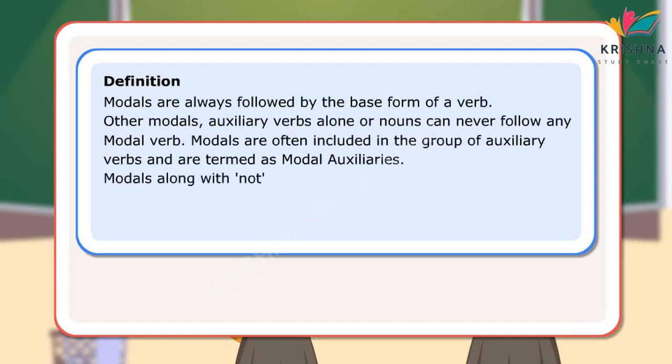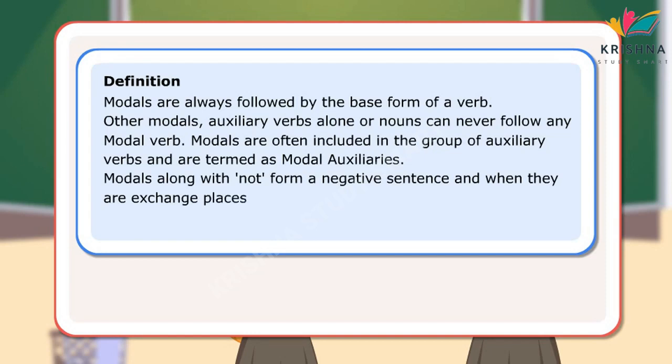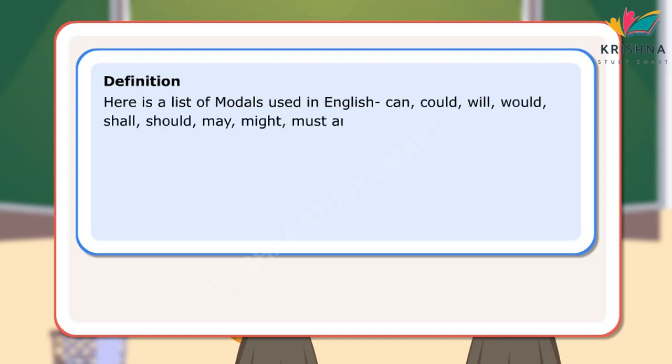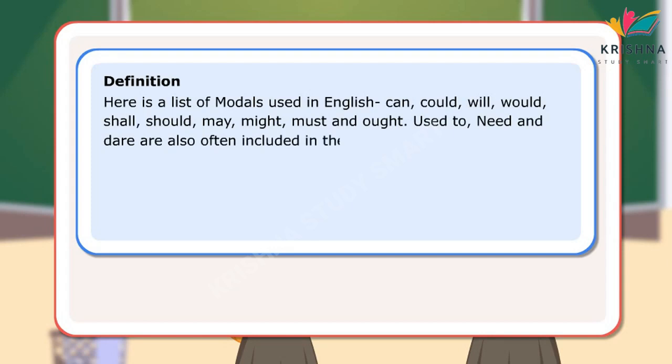Modals along with not form a negative sentence, and when they exchange places with the subject, an interrogative sentence can be formed. Here is a list of modals used in English: can, could, will, would, shall, should, may, might, must, and ought. Used to, need, and dare are also often included in the group of modal auxiliaries.